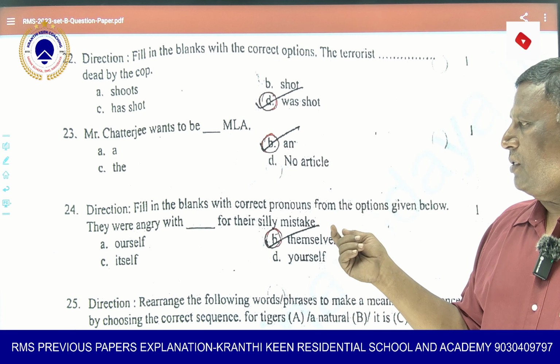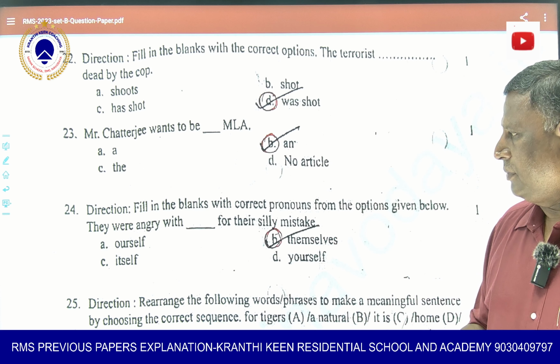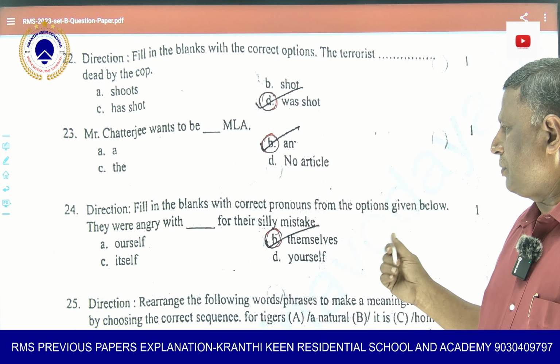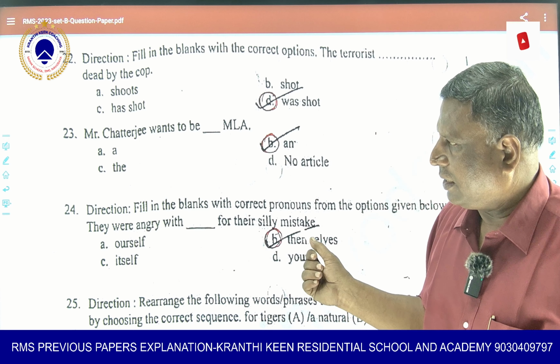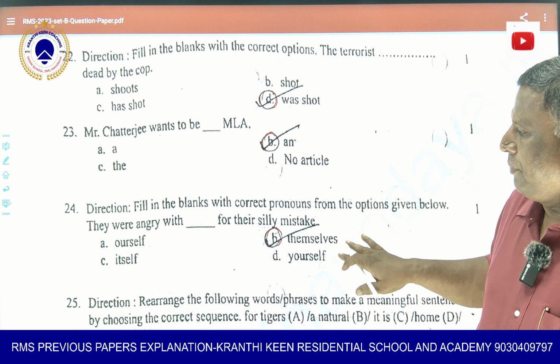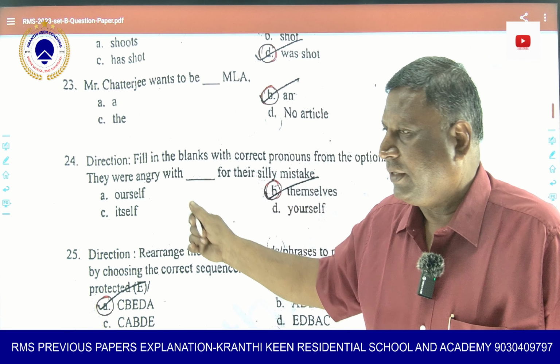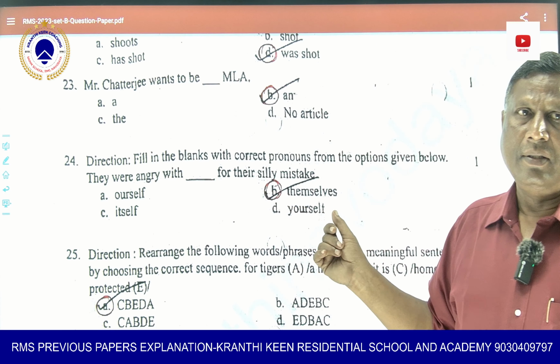Now, fill in the blanks with correct pronouns from the options given below. For that, first you should know what a pronoun is. So from the options given below, they were angry with dash. They asked for their silly mistake. I think this question has come again, so they were angry with themselves.